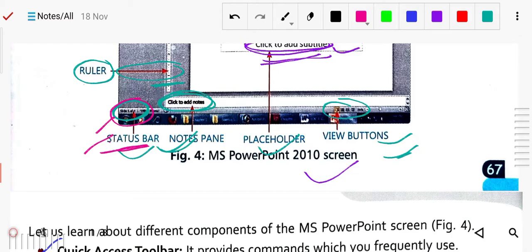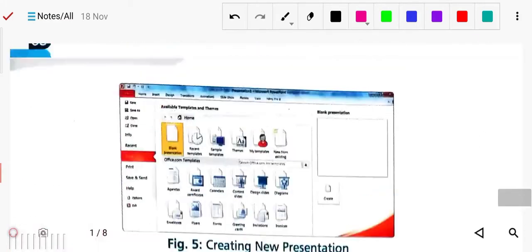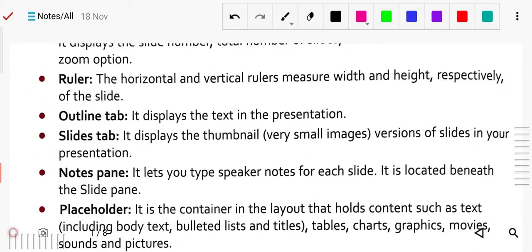So you can zoom also, and you can choose the different viewing options from the status bar. Next we have the ruler. The horizontal and vertical rulers measure width and height. So the ruler is used to measure and adjust the height and width.